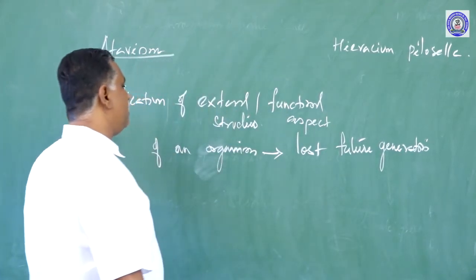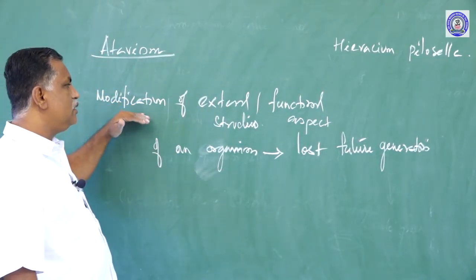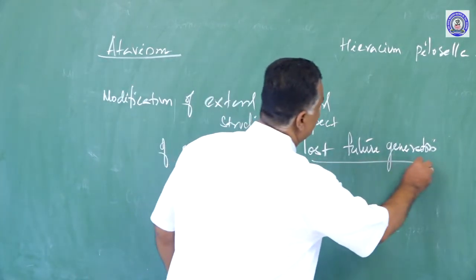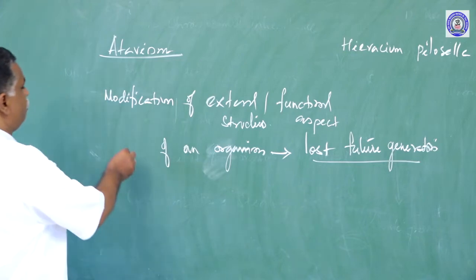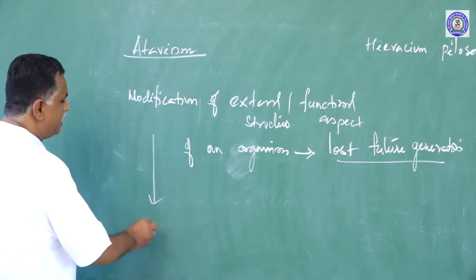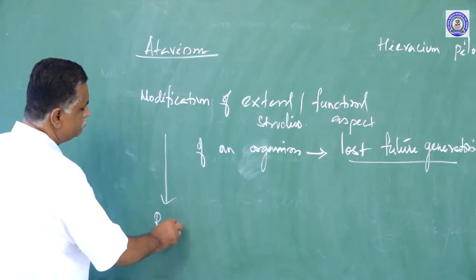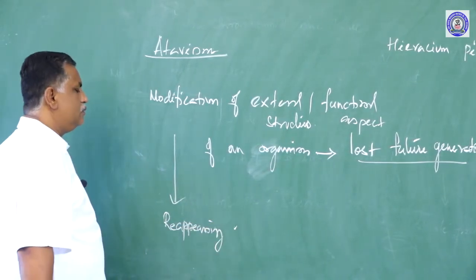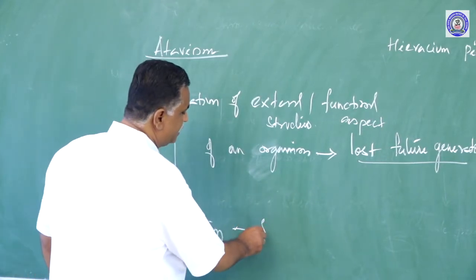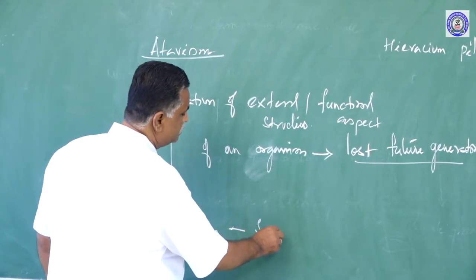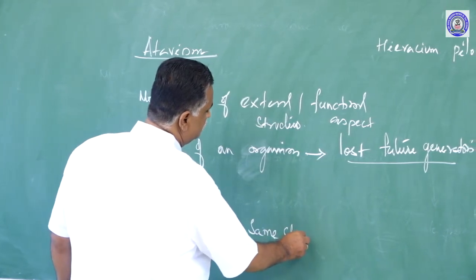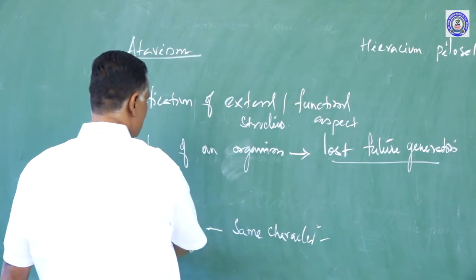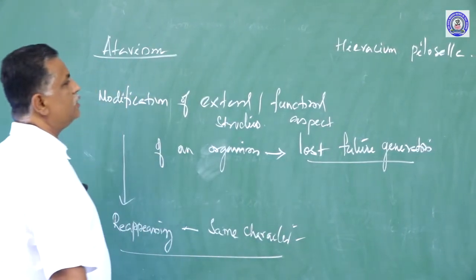So modification takes place. The modification in a function or structure will result in loss of a character in future generations. After 3-4 generations, the same character is reappearing, and the same character is re-established in the future generation.